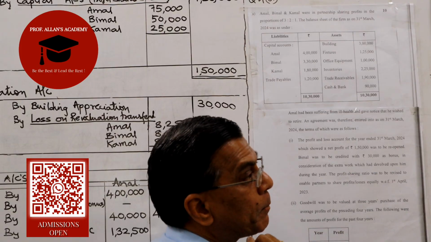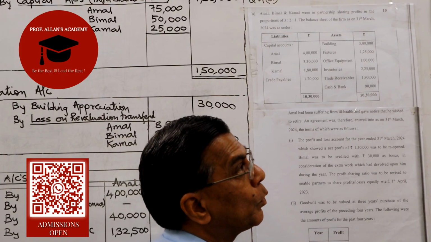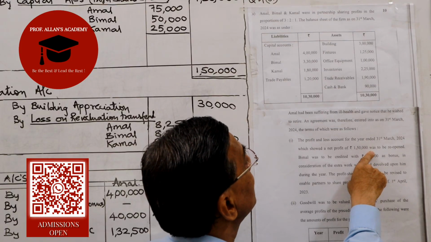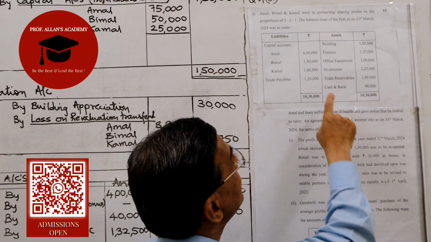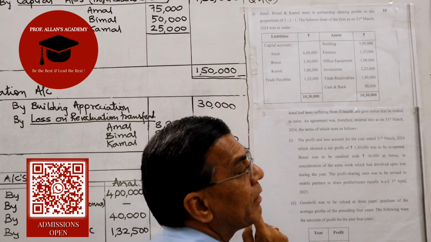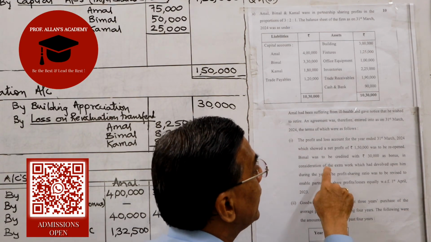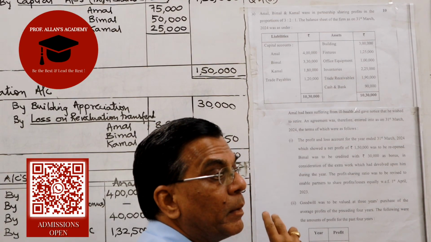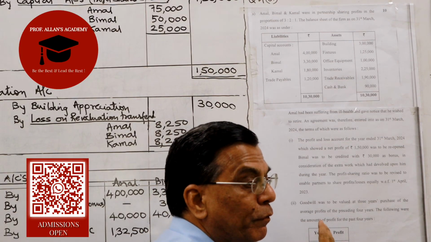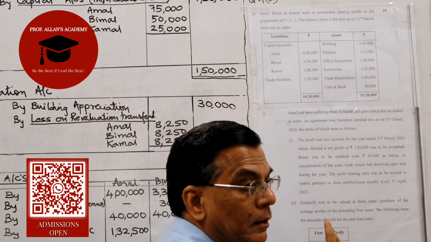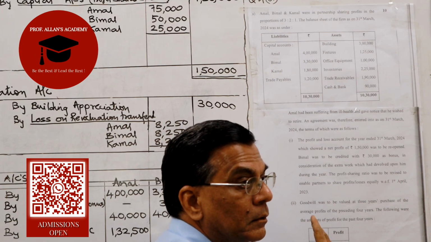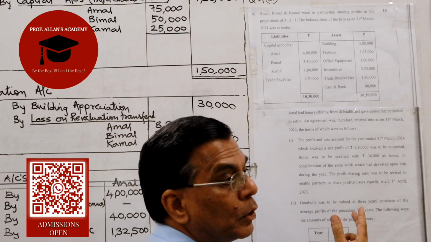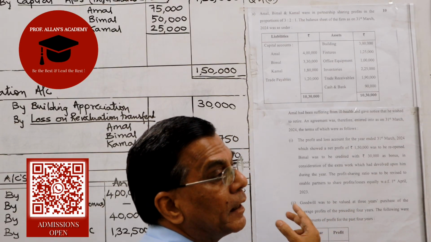But our balance sheet was prepared on 31st of March 24. It means that this 1,50,000 which was there was distributed amongst the partners in the ratio 3:2:1 without considering bonus. So we will require to make an adjustment for these profits which were distributed, adjust the bonus for it, and then find out what exactly is the profits that the partners will receive.